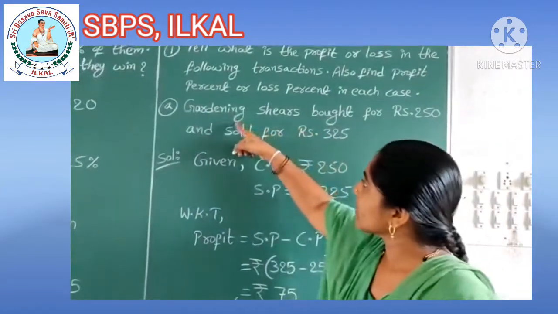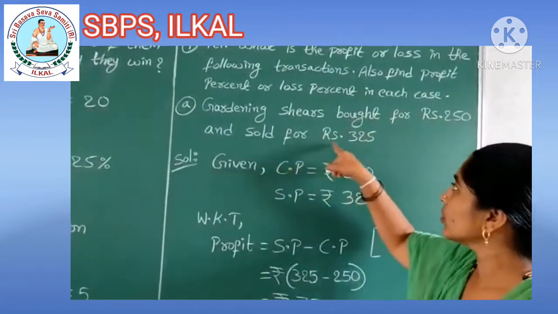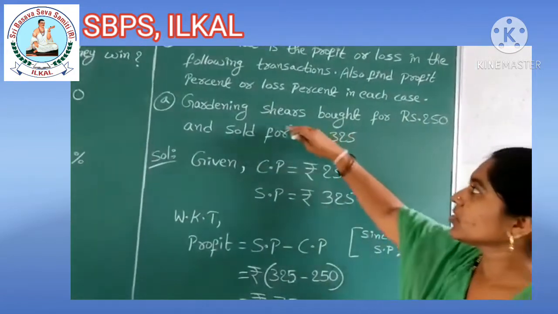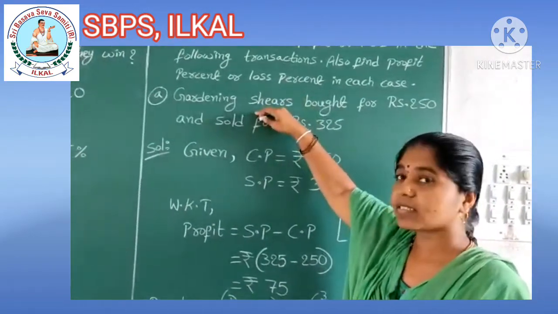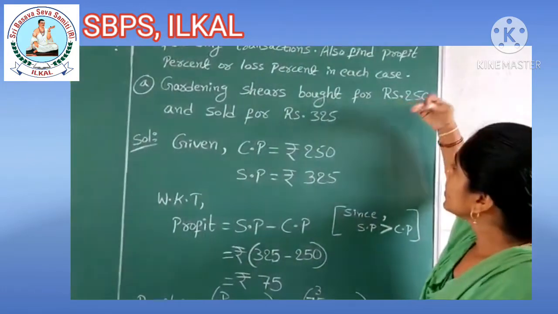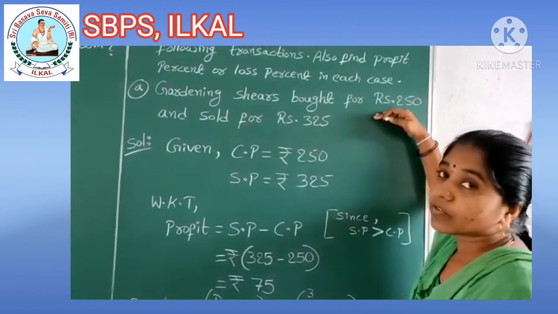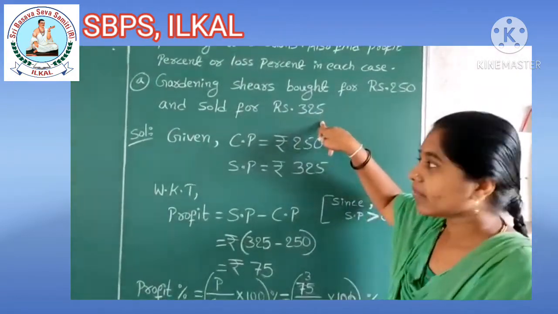First question in that: gardening shears bought for rupees 250 and sold for rupees 325. Means, children, it is an instrument used in gardening. It will be like a pair of scissors. The cost is rupees 250. You bought it for 250 and sold it for 325, so you got a profit.